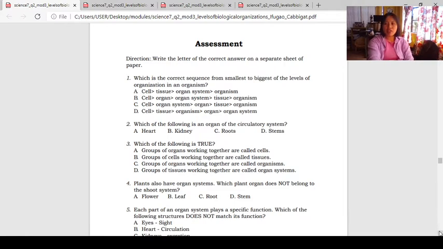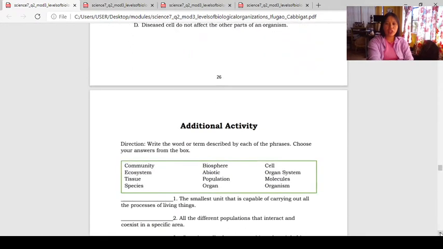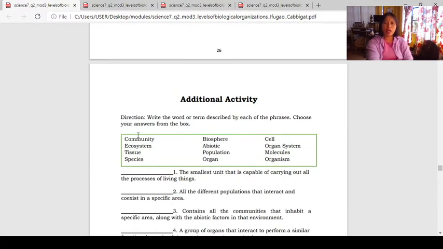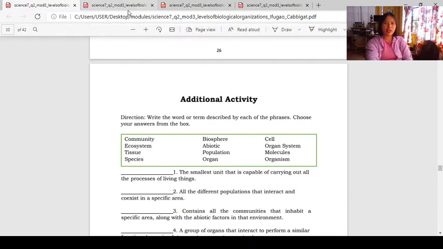Next one is the additional activity. So your additional activity is on this portion. You have the additional activity. You are again to choose from the box. There is a description and you choose the word that is being described. For example, number 1, the smallest unit that is capable of carrying out all the processes of living things is called blank. What is your answer? Is it community, biosphere, or cell? The correct answer again is cell. So under additional activity, you write for number 1, cell. You continue until number 10. That makes up the written works to be submitted.